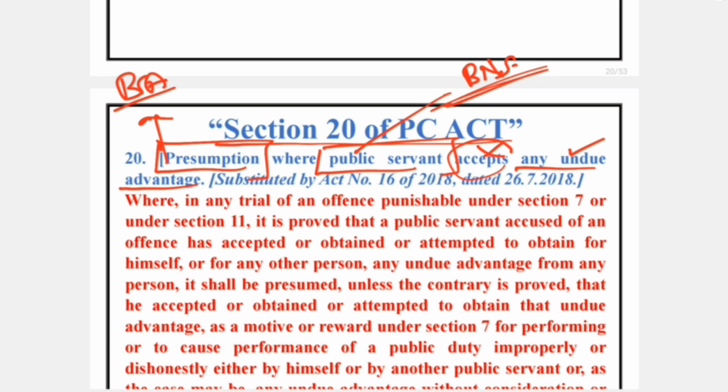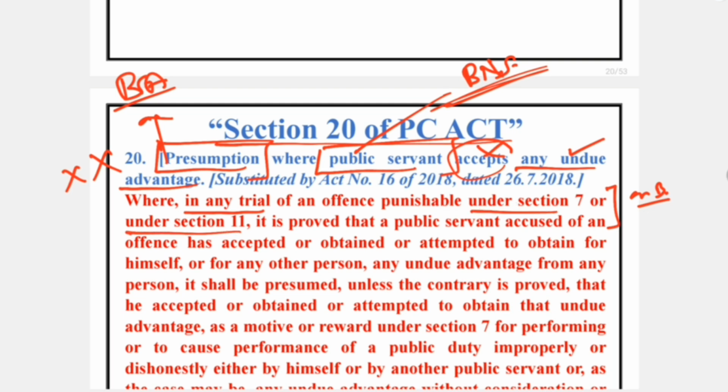To be noted that the presumption is applicable in case of trial. When there is no trial, means you are going to contest the case on bail, quashing, discharge, presumption would not be applicable. For application of presumption, there is a requirement of trial. No trial, no presumption. It must be concerned with offence punishable under Section 7 or Section 11.